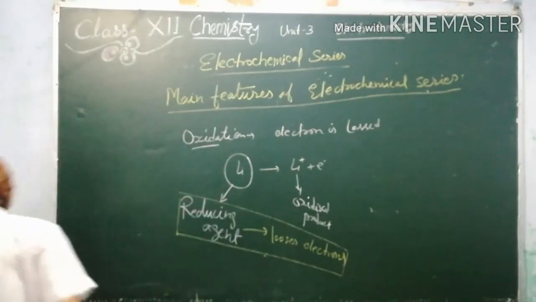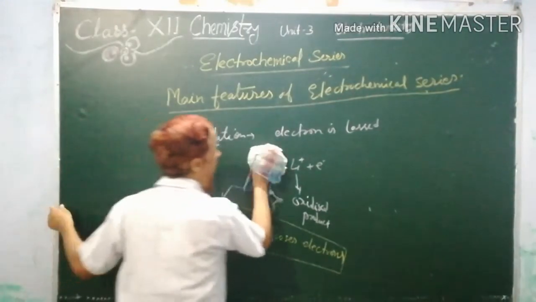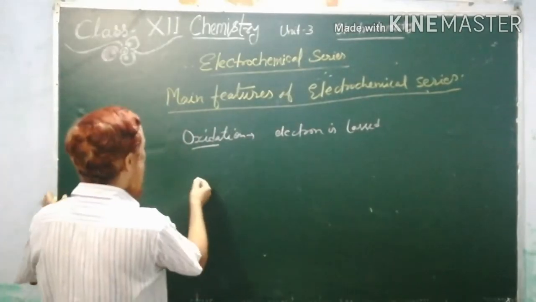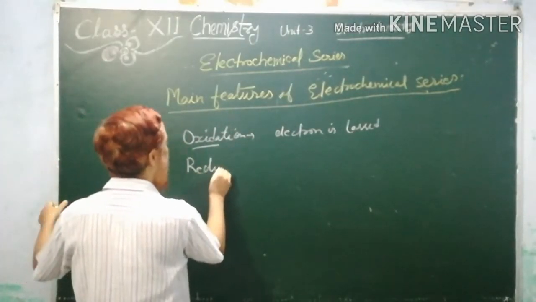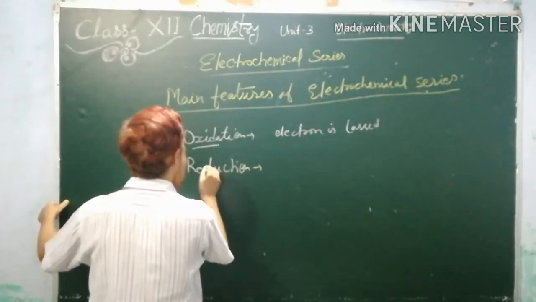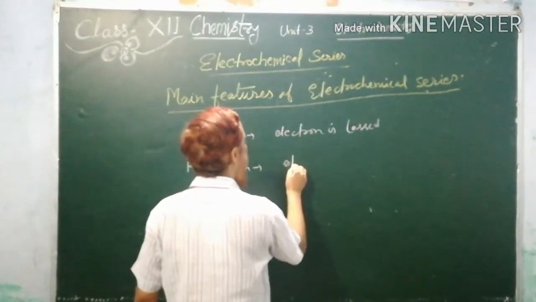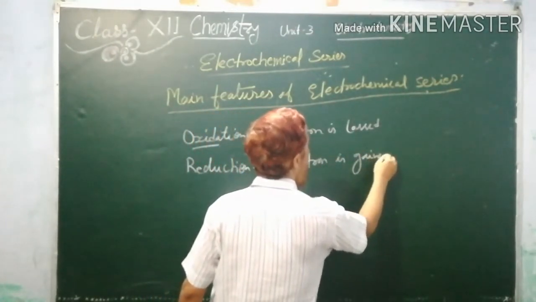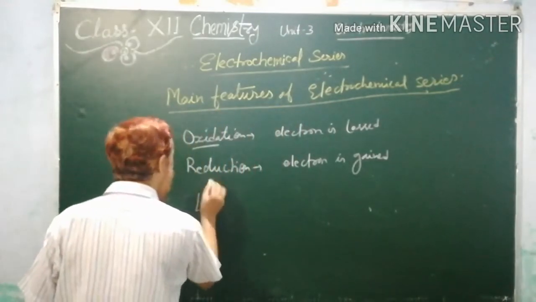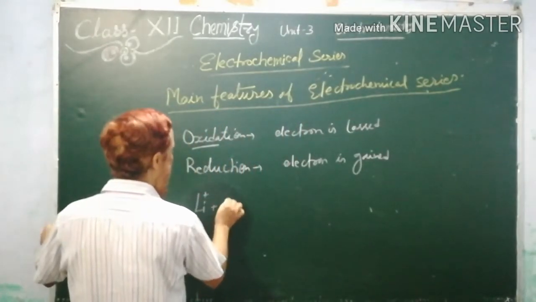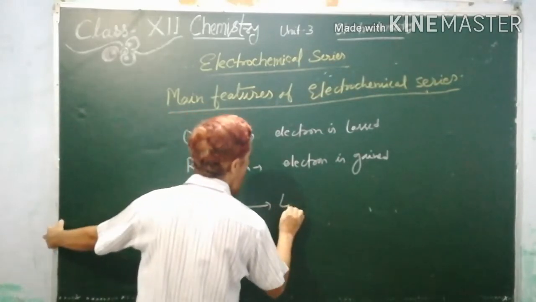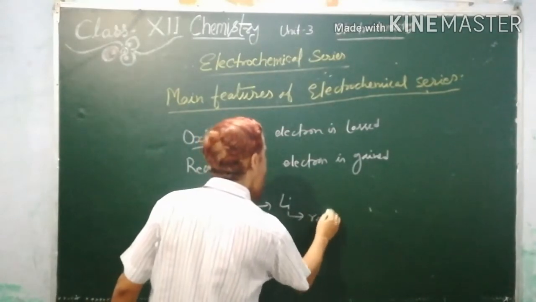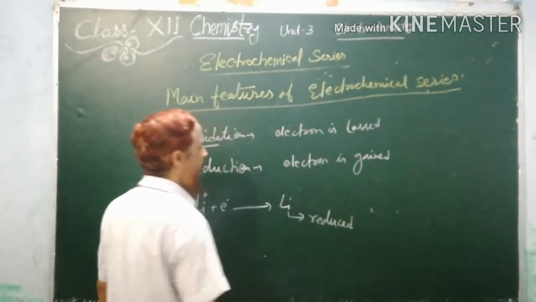Opposite of this, if we talk about reduction, reduction is the process where an electron is gained. So if we write Li plus, and it accepts one electron, it changes into lithium. So now lithium is the reduced product.